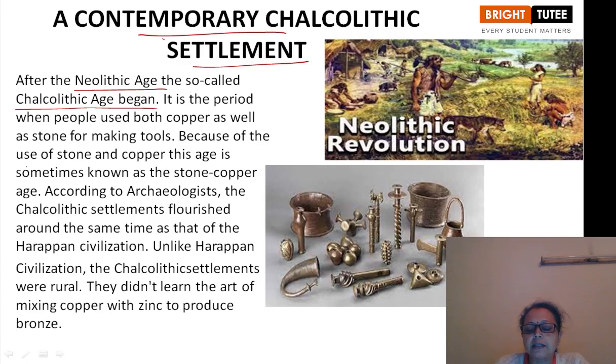This Chalcolithic age began just after the Neolithic age. The time period of the Neolithic age is about 10,000 BC to 4000 BC. Then we have the so-called Chalcolithic age.